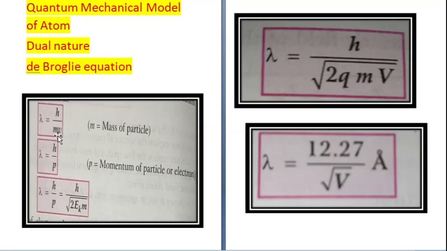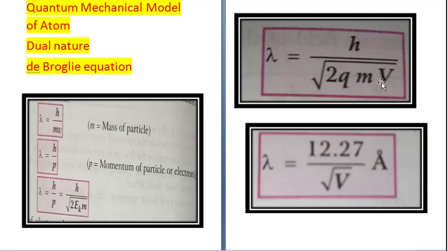nature. So de Broglie gave an equation which is written as lambda is equal to h upon m v. Here m is the mass of the particle, and mv is momentum, so this can also be written as lambda is equal to h upon p, or lambda is equal to h upon under root 2 Ek m. So Ek is the kinetic energy of the electron.